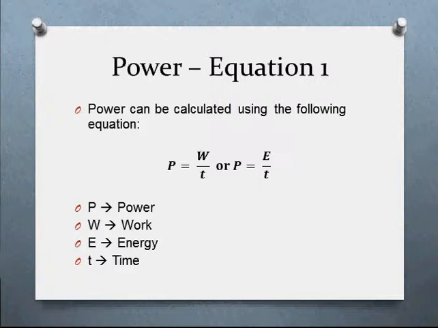Now, we know the work done is force times displacement. So if we think about it with that, and we know displacement over time is velocity, that allows us to get to our second form of the power equation. And the book shows you how this happens, but we'll just leave it at that.